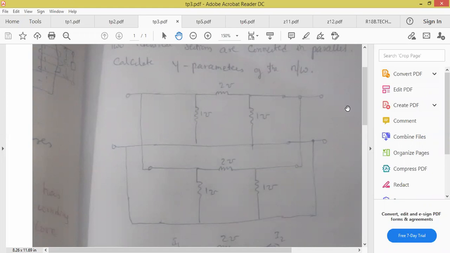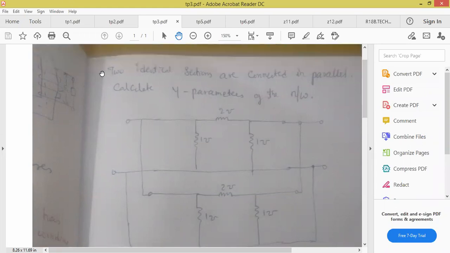Sir, what is this circuit? But now read the question. What is the question? Two identical, that is, two networks are the same. This is nothing but the pi section. Already I mentioned we have the basic networks, the T section network and the pi section network. I will not go into the application. Let us complete this one. Two identical sections, two circuits we have, are connected in parallel. They have already given it. Calculate which parameters they are asking? Calculate Y parameters.